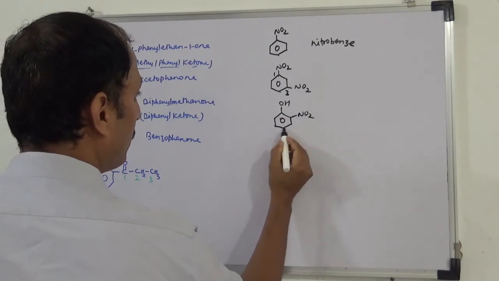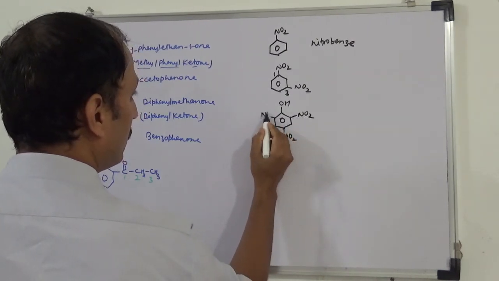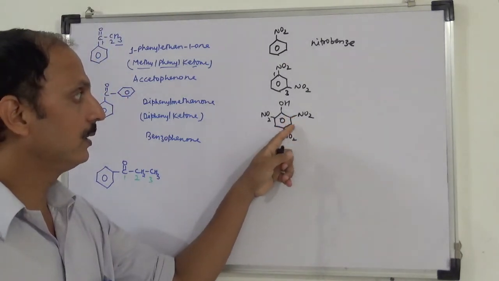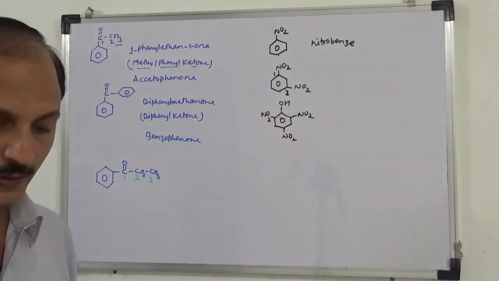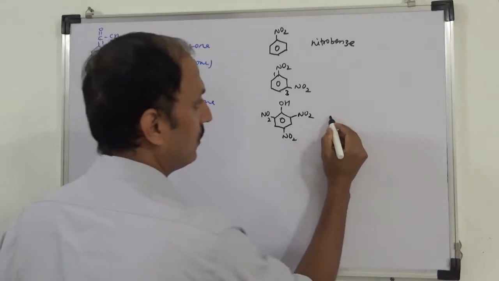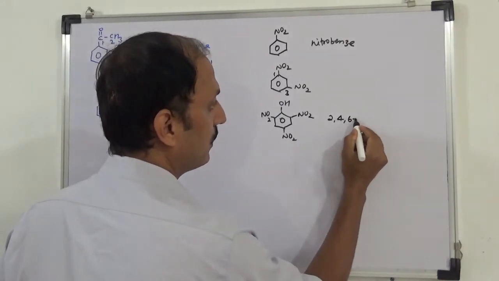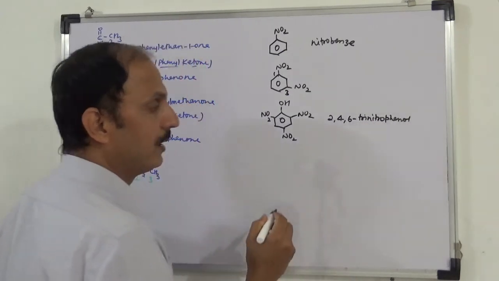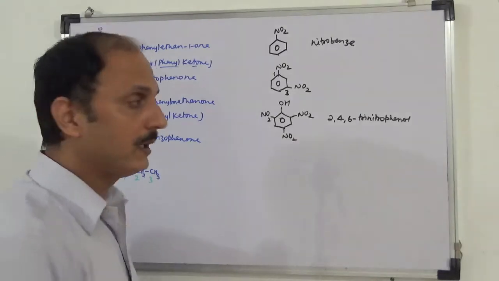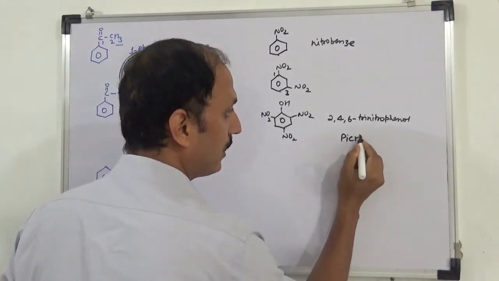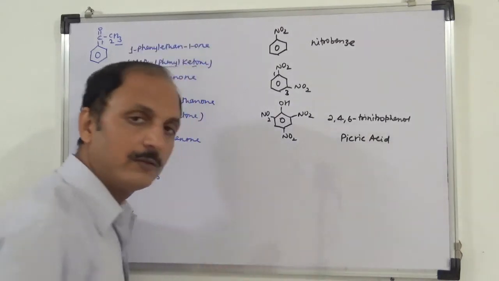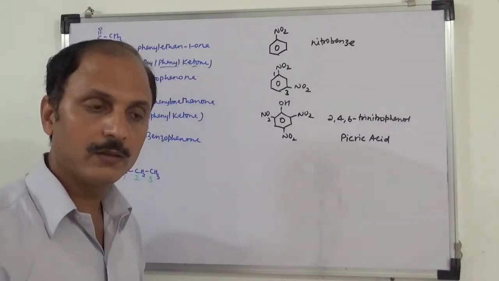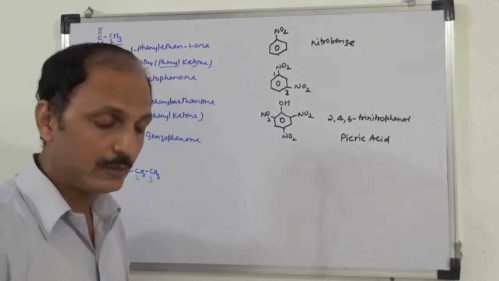And this is one of the very important compounds. This is 2, 4, 1, 2, 3, 4, 5, 2,4,6 trinitrophenol. This is 2,4,6 trinitrophenol. Its trivial name is very common, picric acid. We call this picric acid. This is a very strong acid. In organic compounds we have acids which are strong. It is not that much strong, but this is a very strong acid.